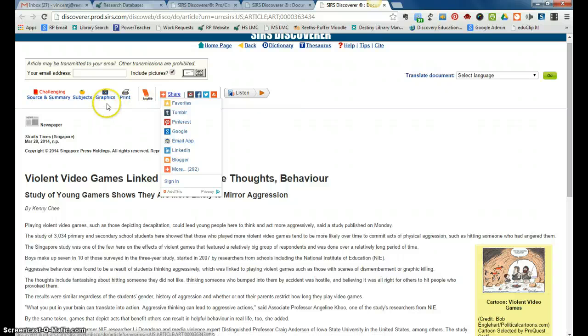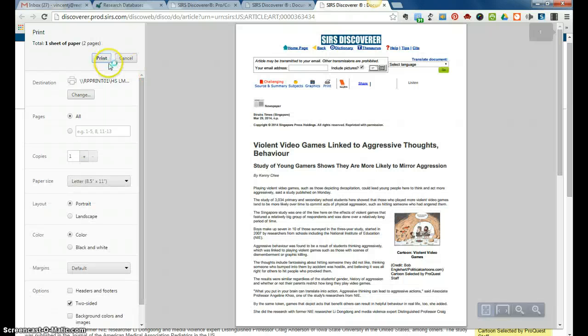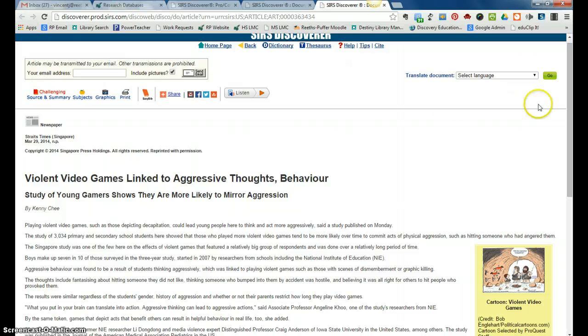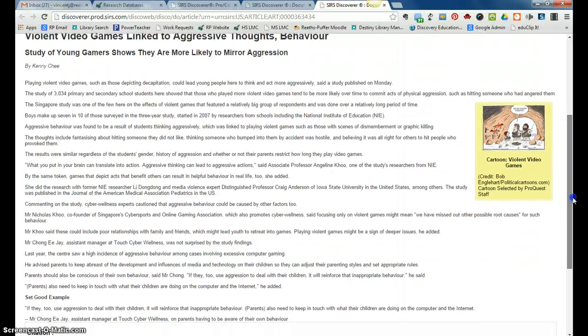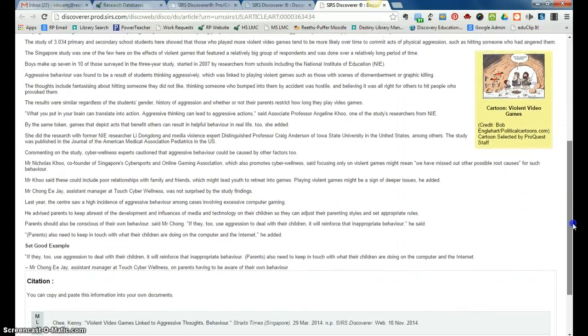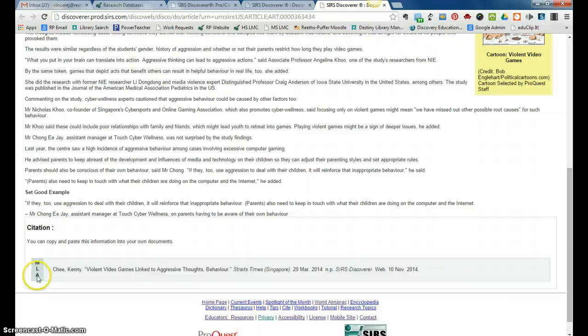If you want to print an article in SIRS Discoverer, you click on the print icon and you're automatically prompted to print. So I'm going to just escape back out of that. This is the article, and you can see that it's not terribly long. Typically, the articles in SIRS Discoverer are not that lengthy. There is an MLA citation here that you can copy and paste. But again, it is important to double check, make sure that everything is capitalized as it should be, that there's not any incorrect formatting, punctuation, those kinds of things.